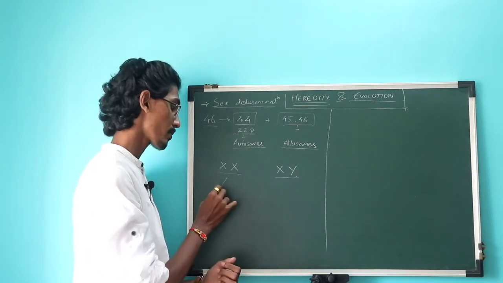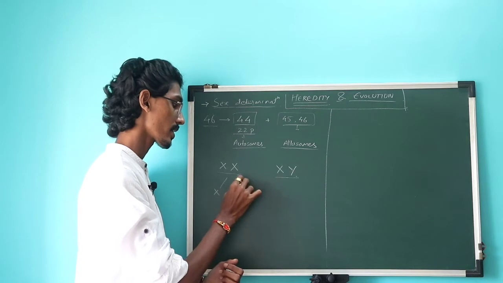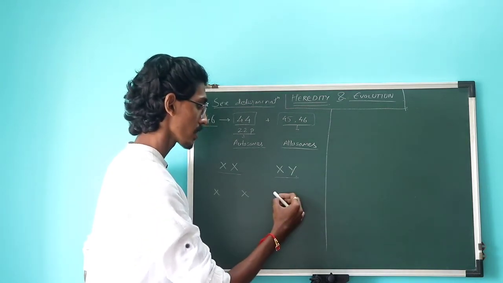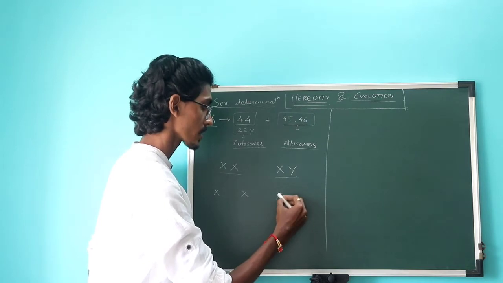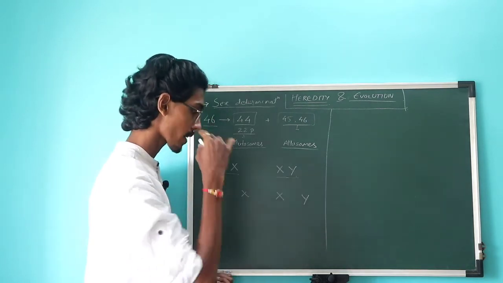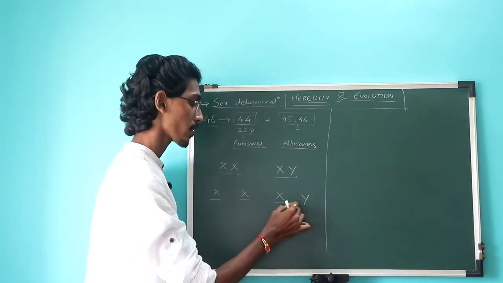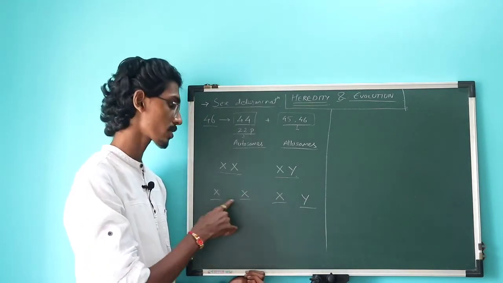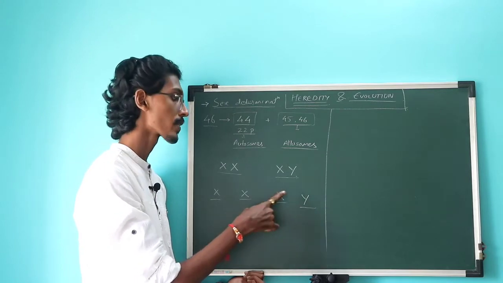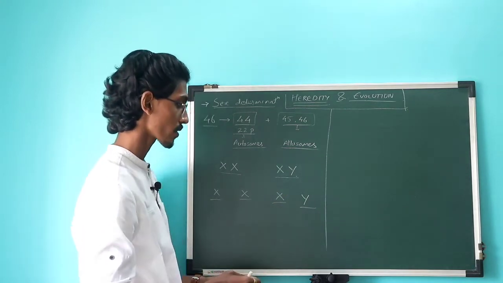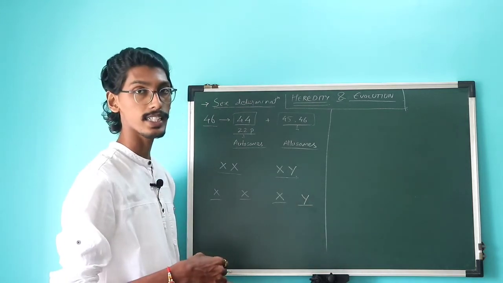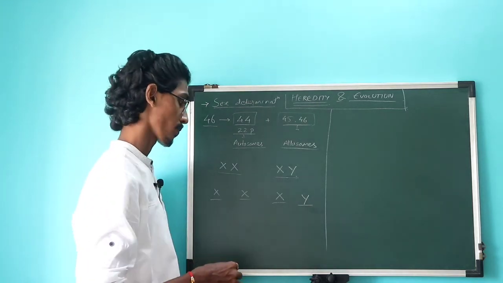So in females the gametes are identical, because both carry only the X chromosome. In males the gametes can be different: one gamete can carry the X chromosome, the other can carry the Y chromosome.